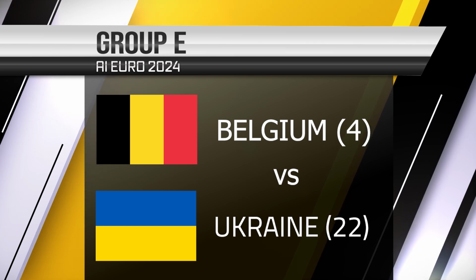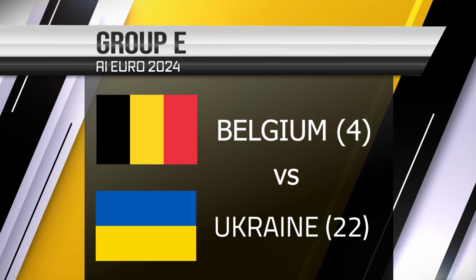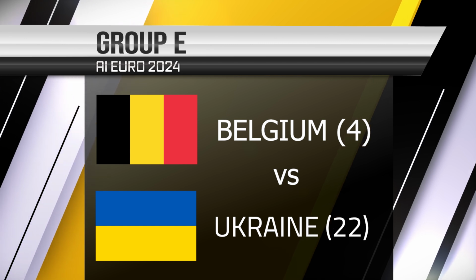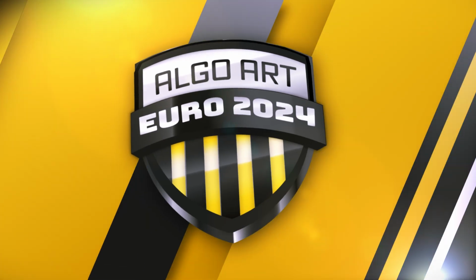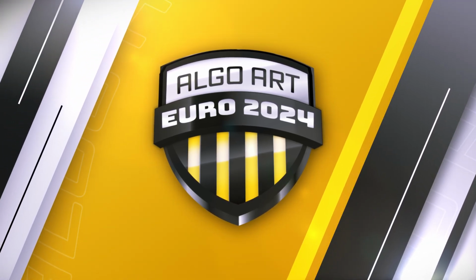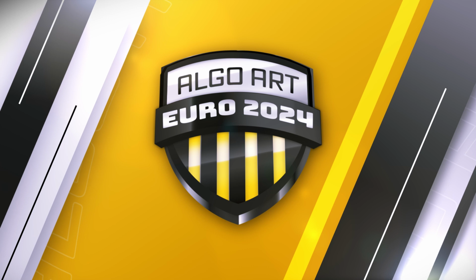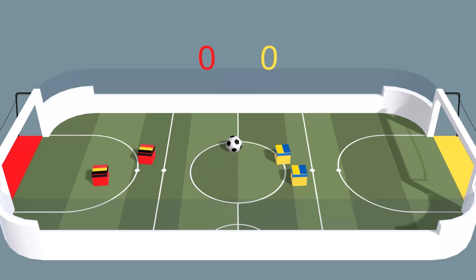This is the top of the table match between Belgium and Ukraine. Both teams have qualified for the knockout rounds, but they would want to win this to avoid meeting the stronger teams in the next round. The match will be starting soon. 2 versus 2, the winner is the first to score 10 goals.